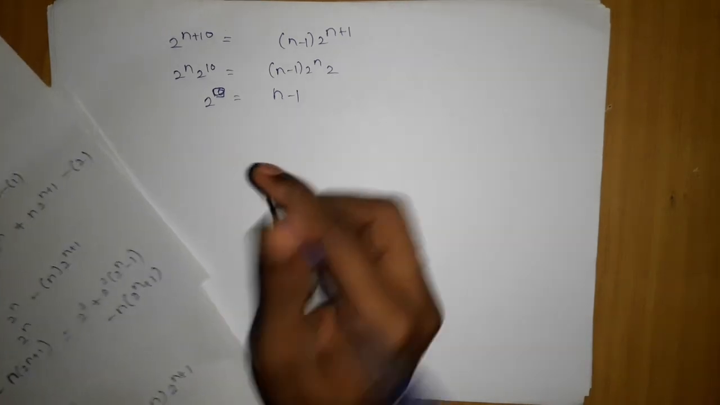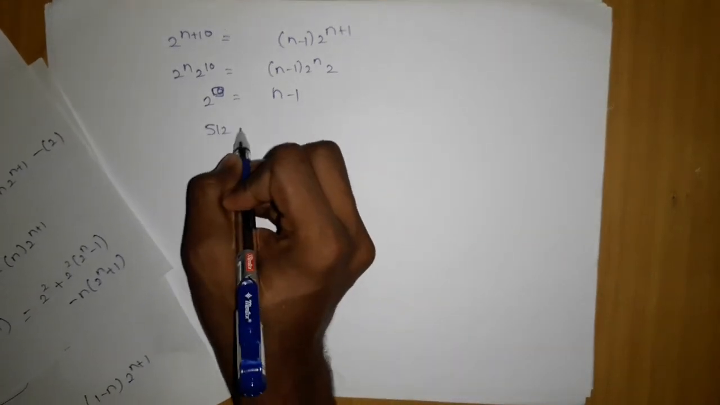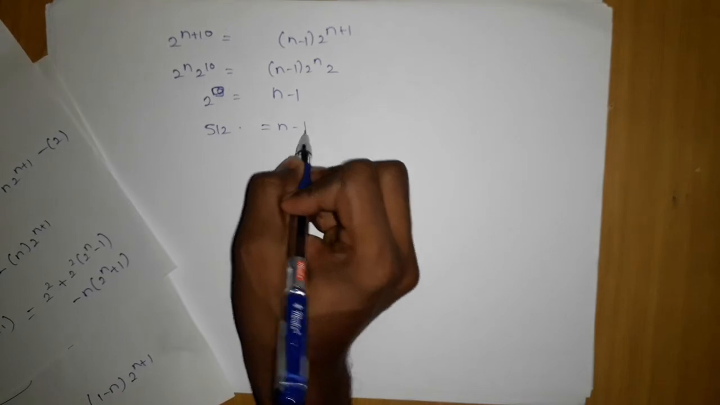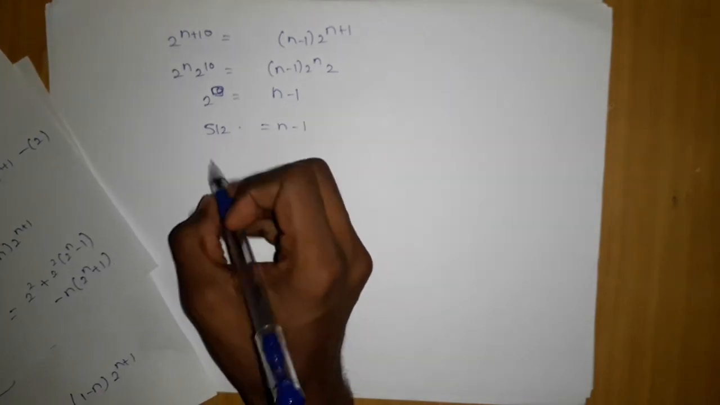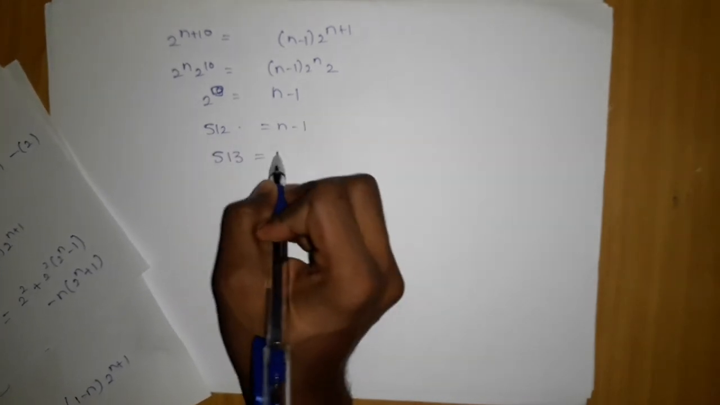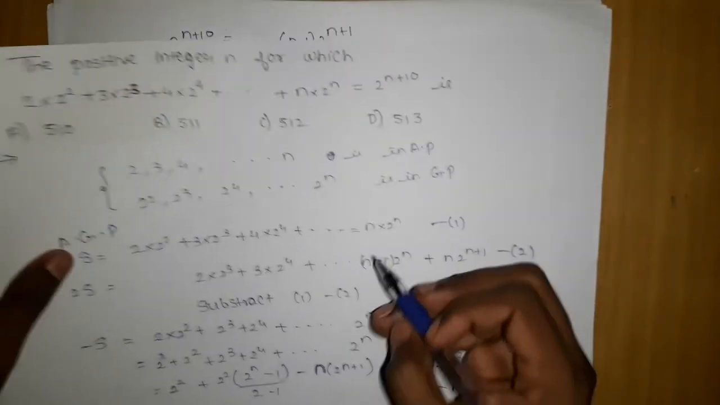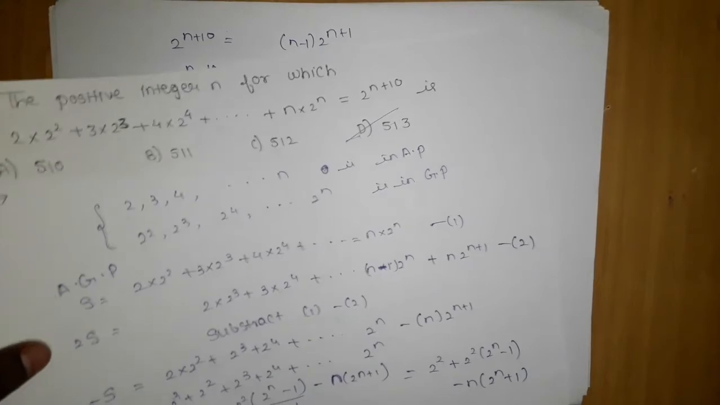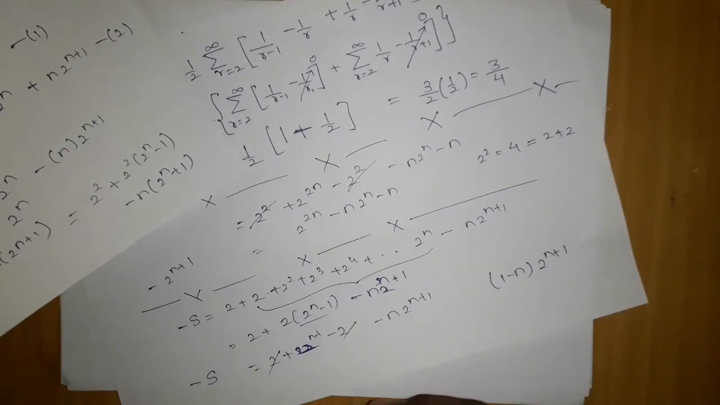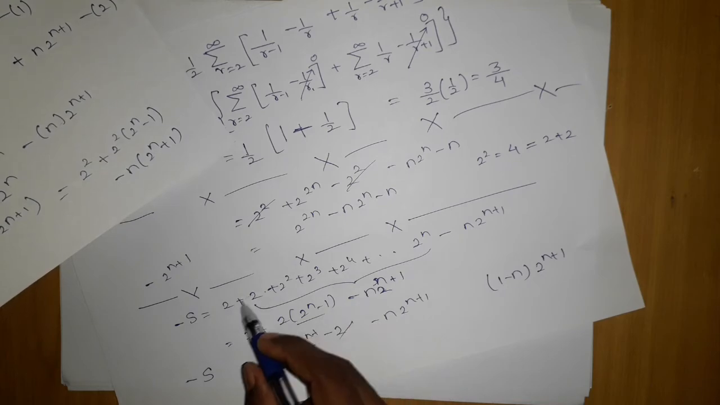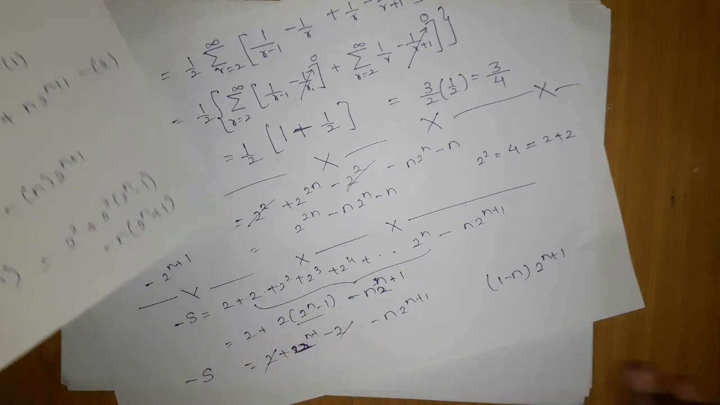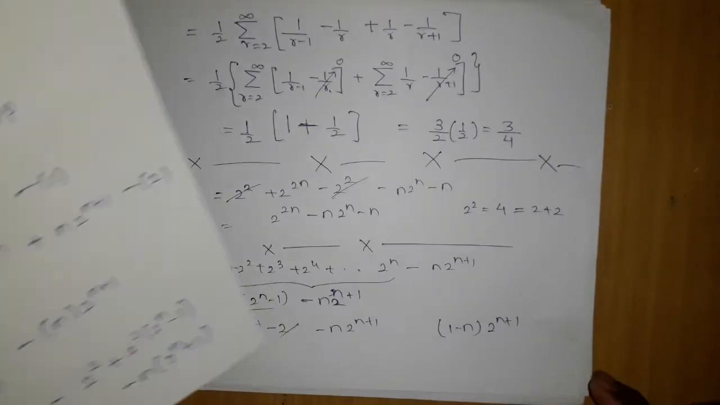2 power 9 is approximately 512, which is equal to n minus 1. The moment I move 1 here, I get 513, which gives me my n value as 513. So this is our answer. Never make this mistake: try to break it down till the last term which you can. That is the part of the question.